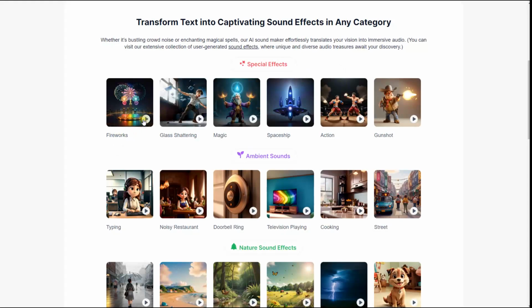Here's fireworks. Let's listen to fireworks here for a second. Very good. Glass shattering. Magical. That was kind of magic, yes.